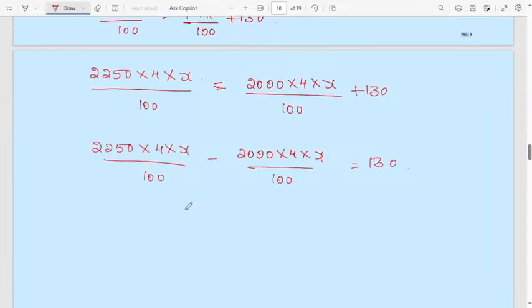Then simplify, you will get the final answer. X or R will be 13%. I know everyone knows the simplification, you can do it, because here you can take it as common, otherwise I will do it fast. Then you will ask how ma'am 13% came.